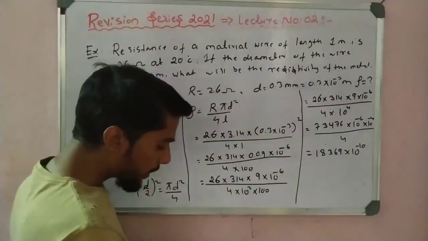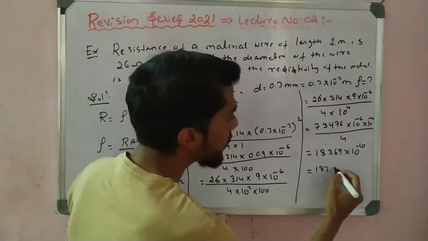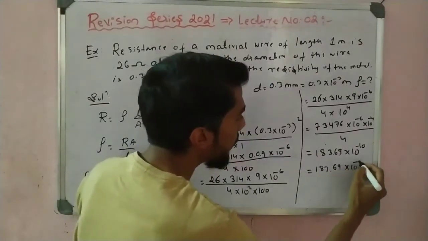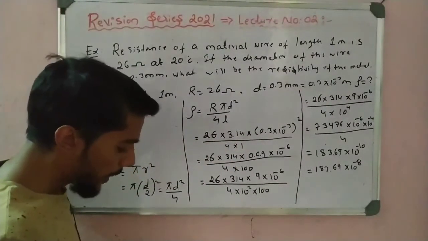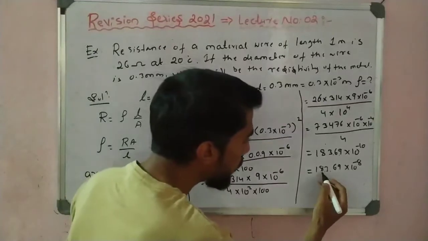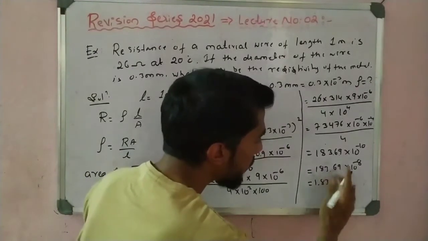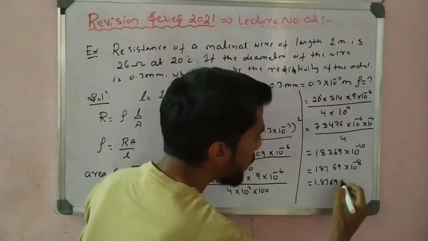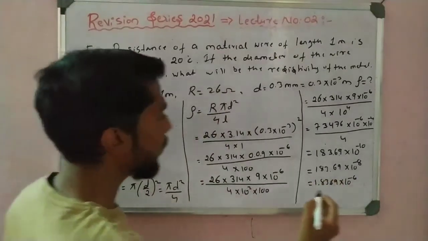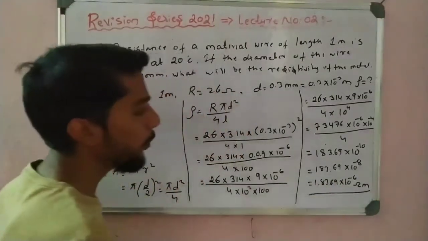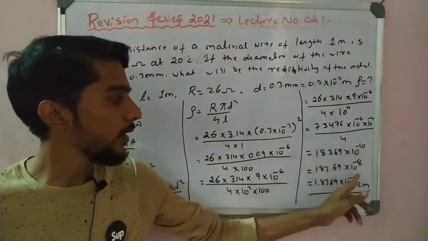So now I take 2 decimal places here. I get 69 into 10 to the power minus 8. I can make another one, so how much is it? 1.63 into 10 to the power, 6369 into 10 to the power minus 6. It is resistivity, no? It is ohm meter. So 4 decimal places are taken, 1 2 3 4.